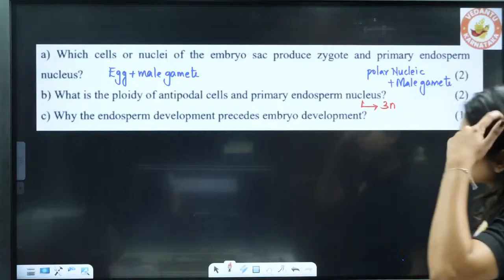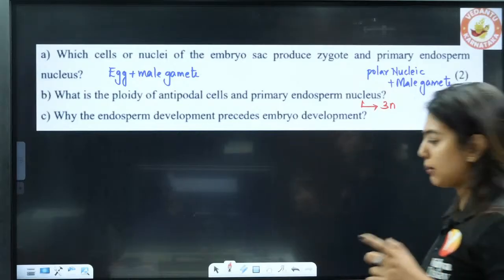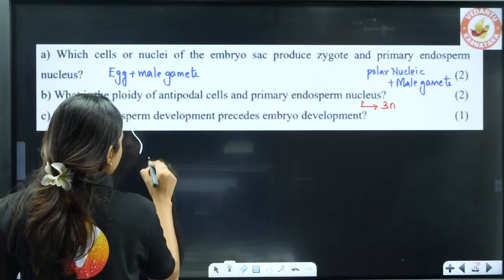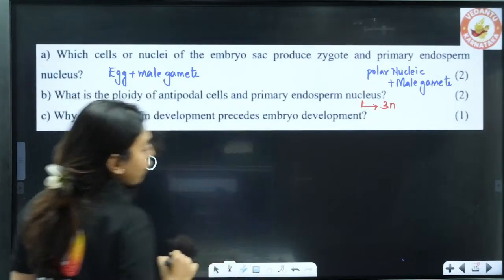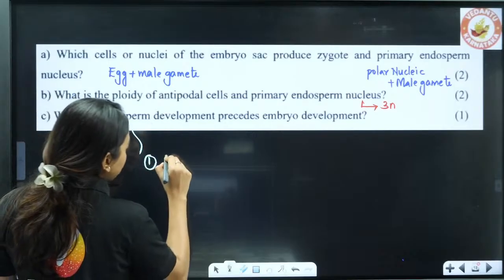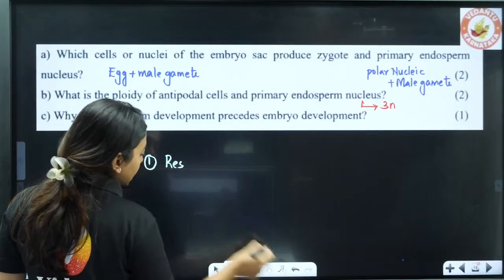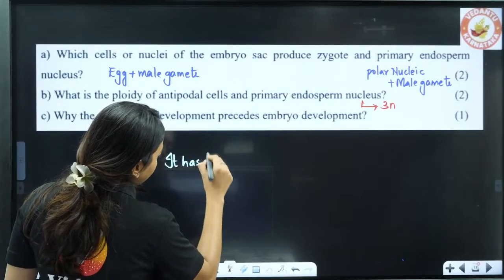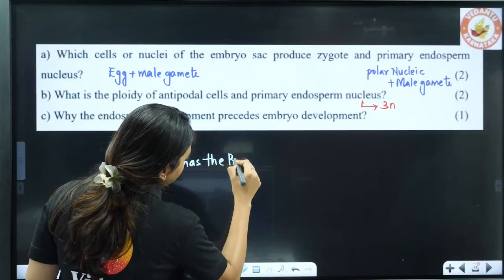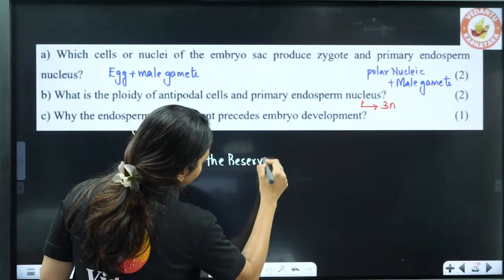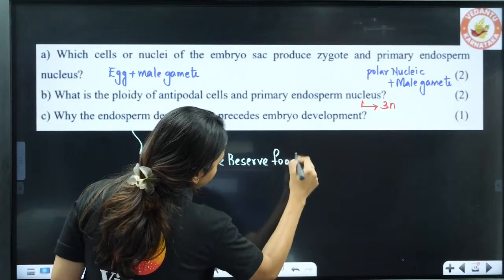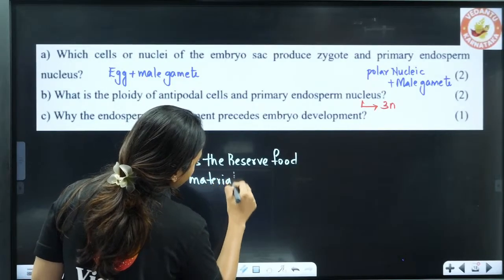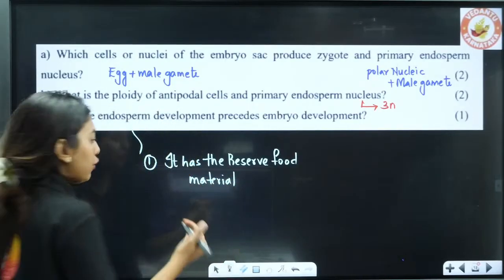Now, why does endosperm development precede embryo development? Precedes means, why does endosperm get formed first, and then embryo formation happens? Because, students, endosperm is the reserve. It has the reserve food material. So obviously it will give the nourishment for the growing embryo.